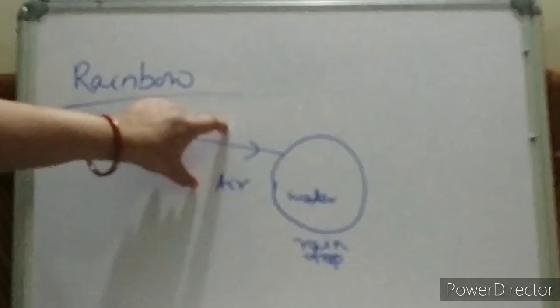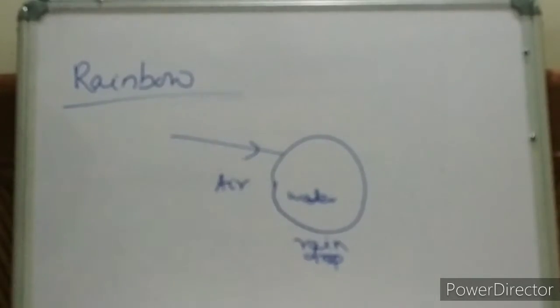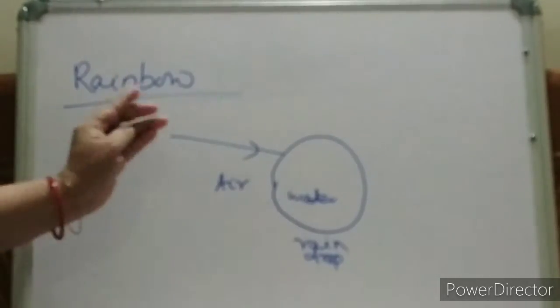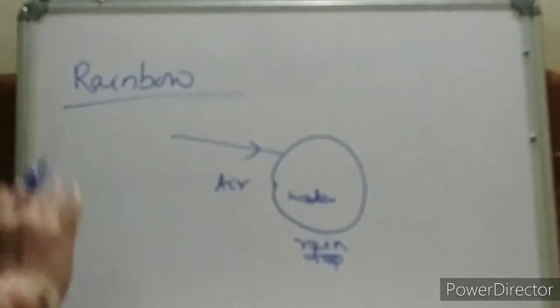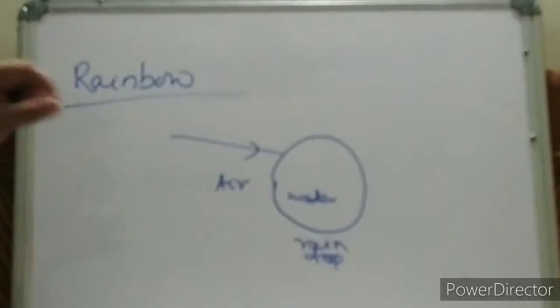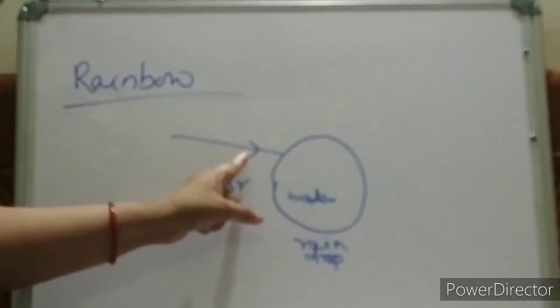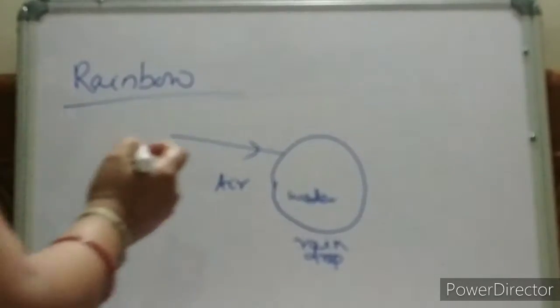So when sunlight enters a raindrop, what will happen? Part of the light is reflected and the rest will enter the raindrop. We are actually interested in the light rays that are entering the raindrop. If light rays go from rarer to denser, the medium is changing, that means there will be refraction.